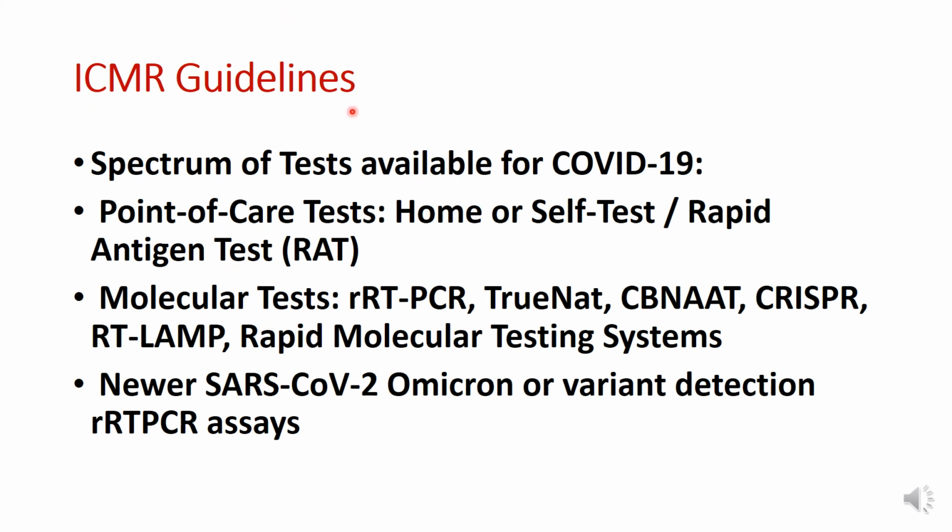ICMR guidelines are that although a spectrum of tests are available for COVID-19, point of care tests are home tests or self tests like rapid antigen testing, whereas molecular tests like real-time PCR, TrueNAT, CBNAAT, CRISPR, RT-LAMP and rapid molecular testing systems are the gold standard for testing COVID-19. And newer SARS coronavirus 2 Omicron or variant detection can be done by genomic assay.